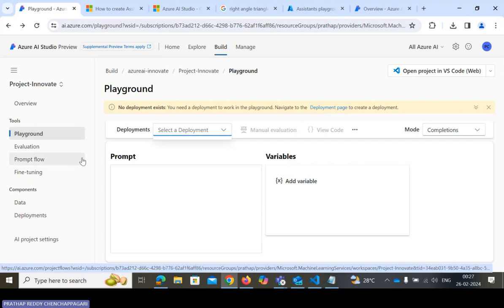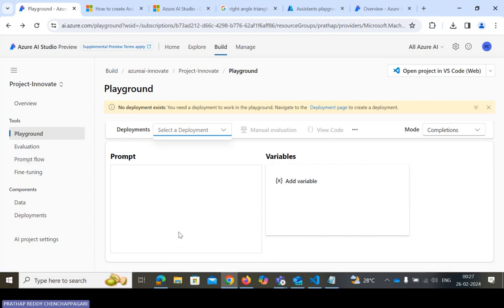For example, there is a problem statement. We have a triangle with an opposite side, a hypotenuse and an adjacent side, and each side has some data. We need to ask this Azure AI model.